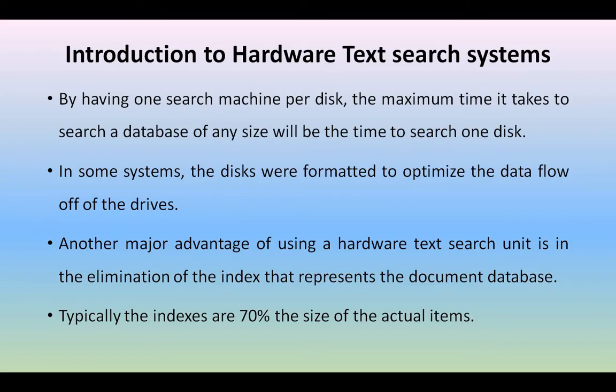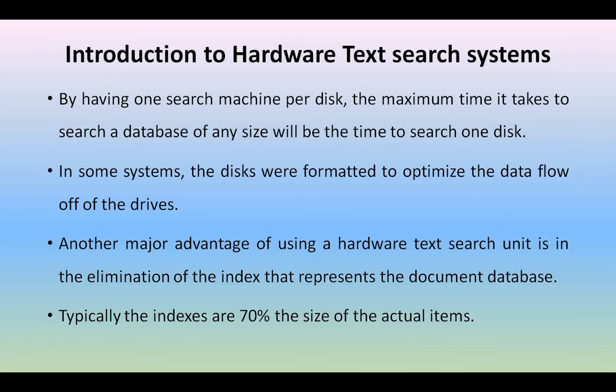One more advantage of using this is that it removes the indexes which we use in document databases. Typically the indexes are 70% of the size of the actual items. Indexes occupy a lot of memory space. So these hardware text systems remove the indexes, and that space can be reused.